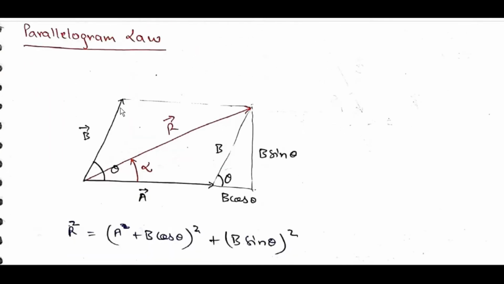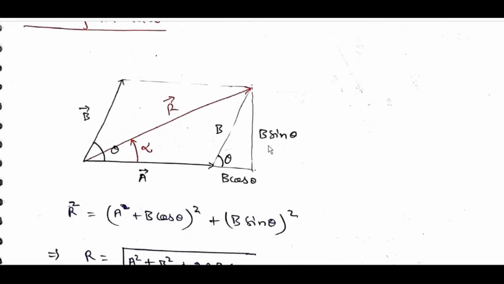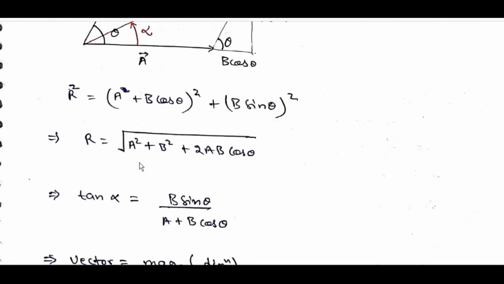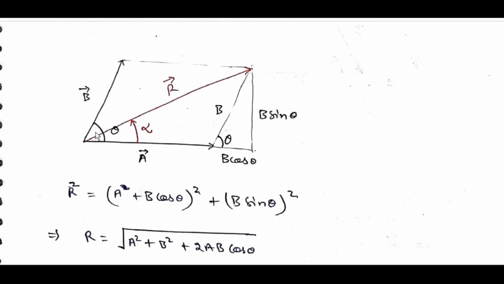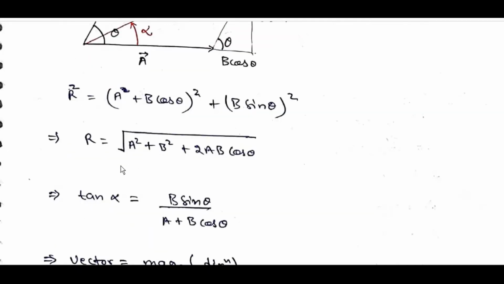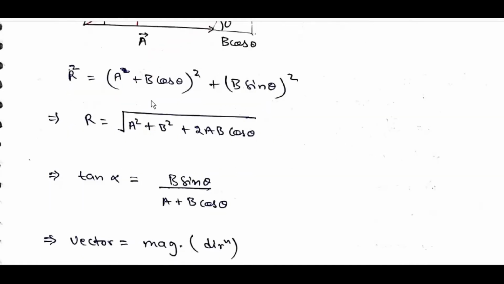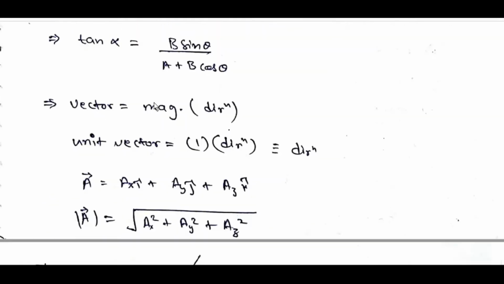Polygon rule: a bar, b bar, r bar, with components b sin theta and b cos theta. R square is equal to (A plus B cos theta) whole square plus (B sin theta) whole square. R is equal to root of A square plus B square plus 2AB cos theta, where theta is the angle between a bar and b bar. Tan alpha, this is alpha, is equal to B sin theta by A plus B cos theta.